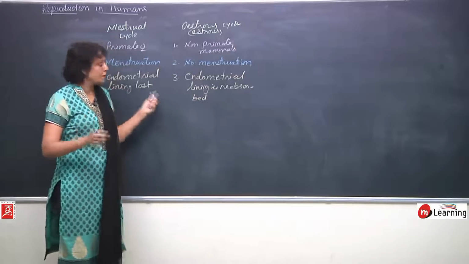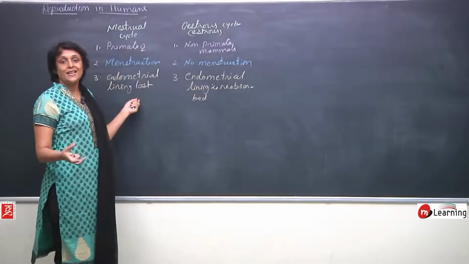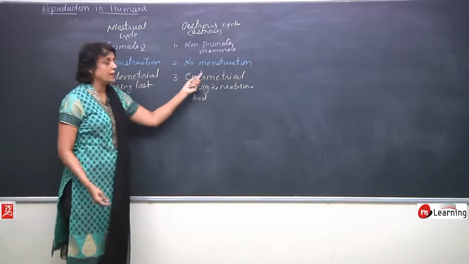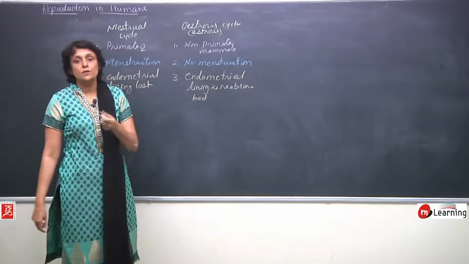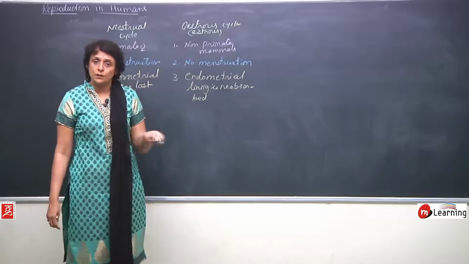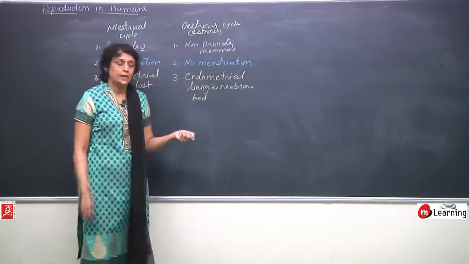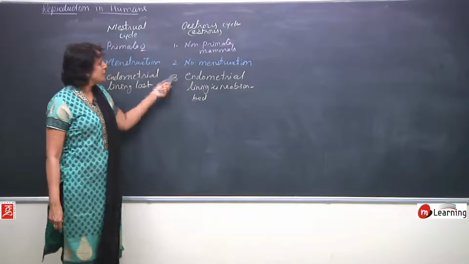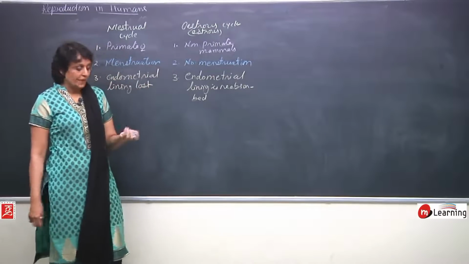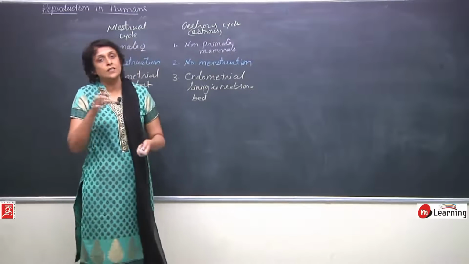The duration is different. This is a 28-day cycle or a 30-day cycle, and the estrous cycle duration varies in animals to a great extent. Now, those animals which show estrous cycle may show this cycle once in 1 year.